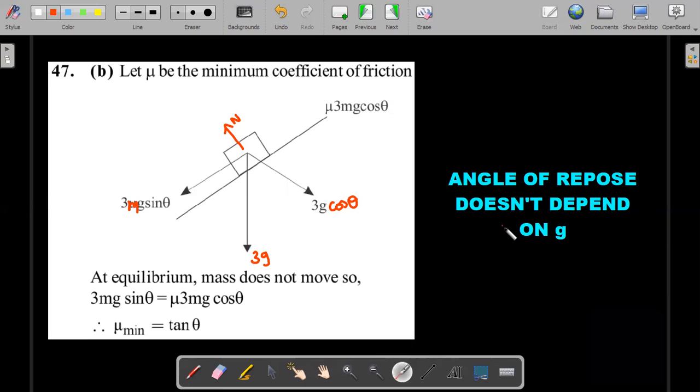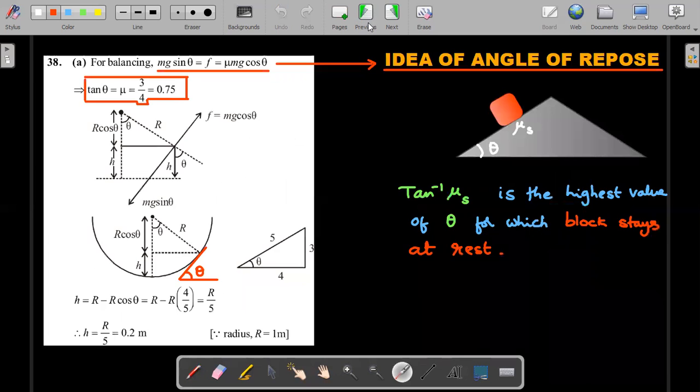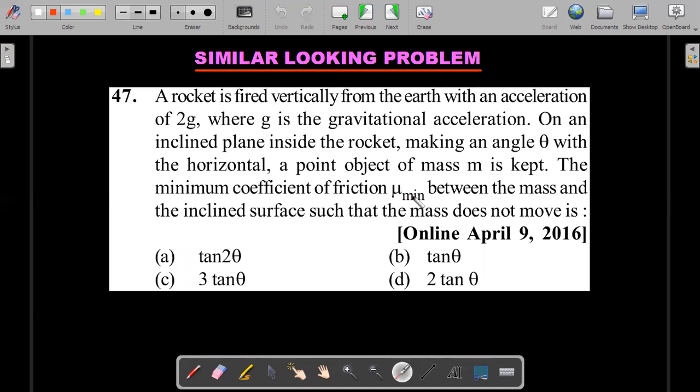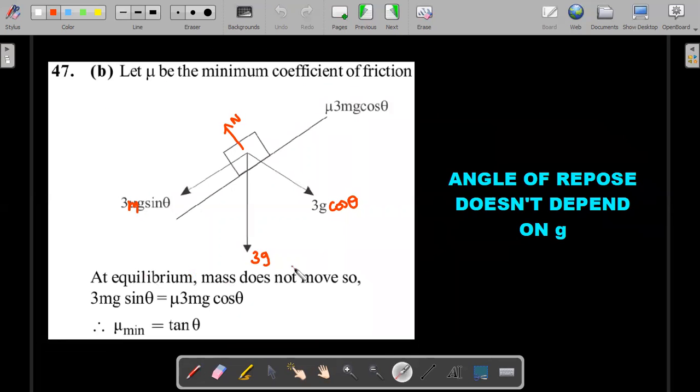You could argue that in any world, the angle of repose doesn't depend on gravity. In the previous problem also, when we wrote this balance to get tan theta, g gets cancelled on both sides. Whether it is g or 3g, it would be the same angle of repose, tan inverse mu. So mu minimum has to be equal to tan theta. You should have confidence in the concept of angle of repose to read the question and immediately take this, instead of even writing the usual solution that I have on the board. This is the alternative way of looking at things. You should be confident enough to write tan theta by canceling things in your mind instead of putting it on paper. So let's move forward.